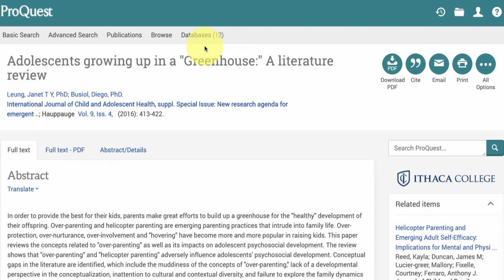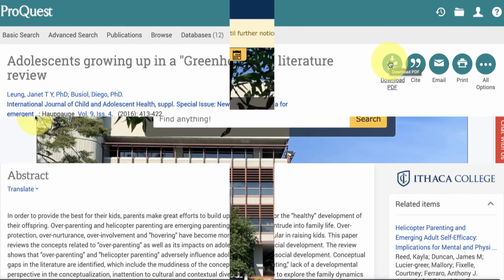It will have nothing but the generic homepage of the library website. So you must download the PDF. Every year, I have one student who doesn't pay attention to this warning and has to start all over. So don't be that one student this year.